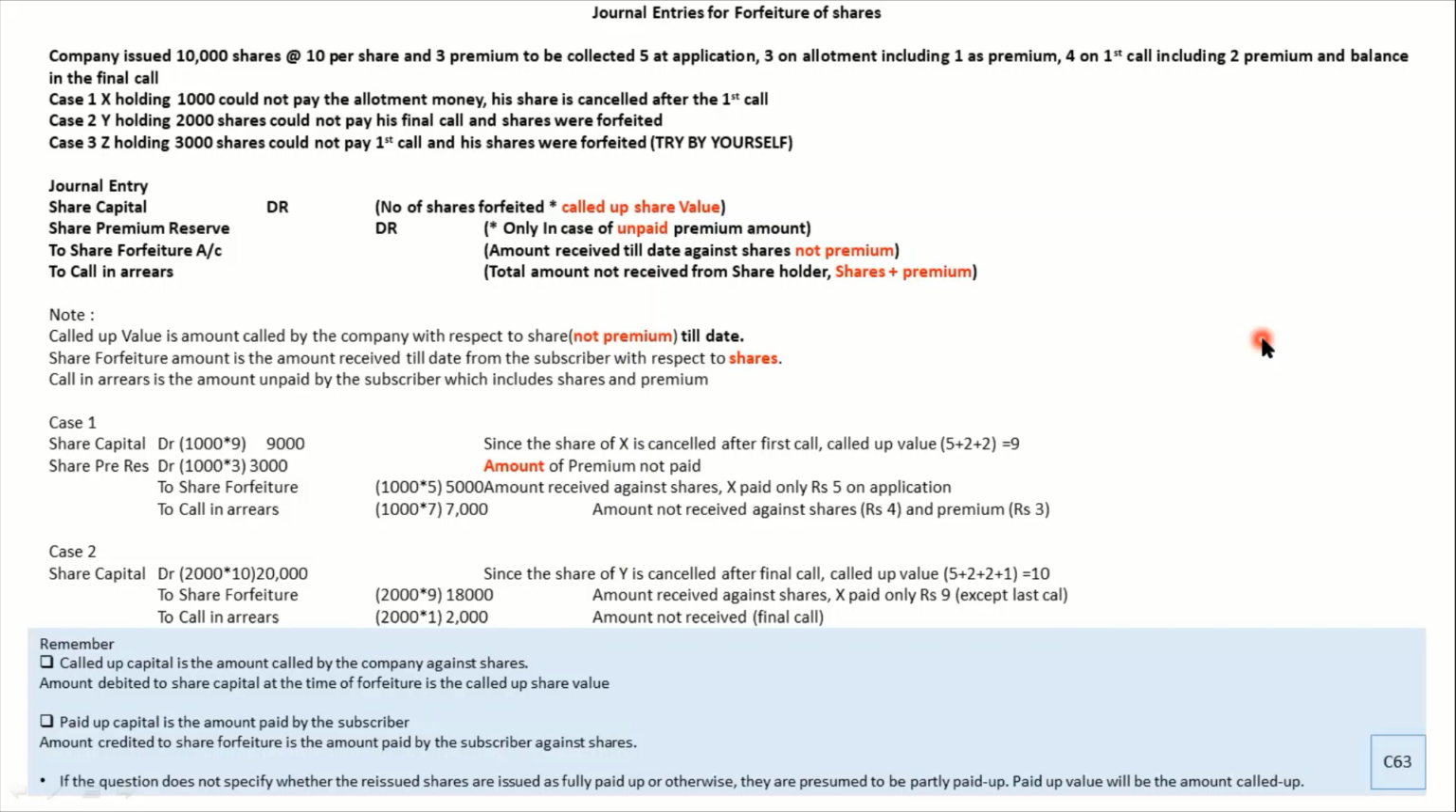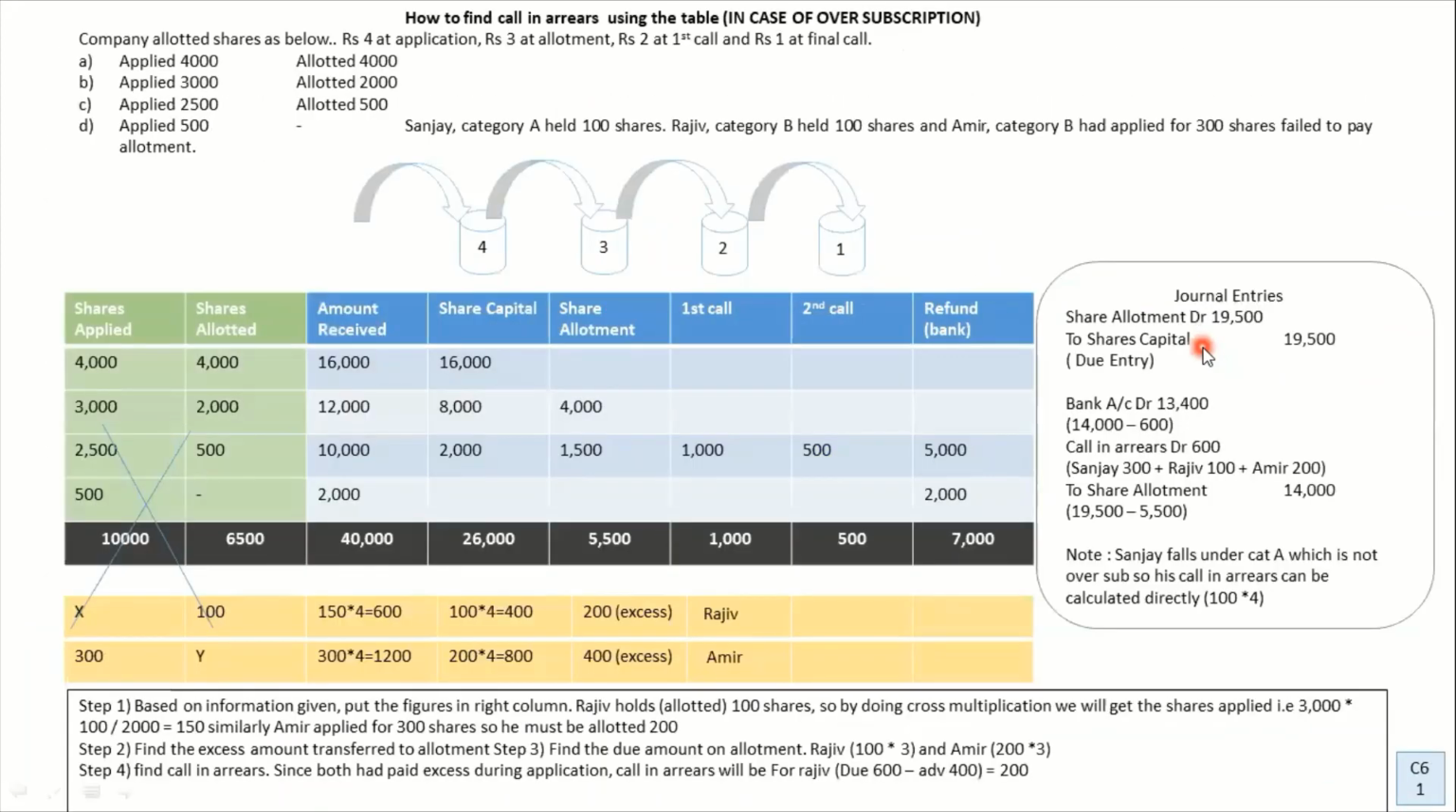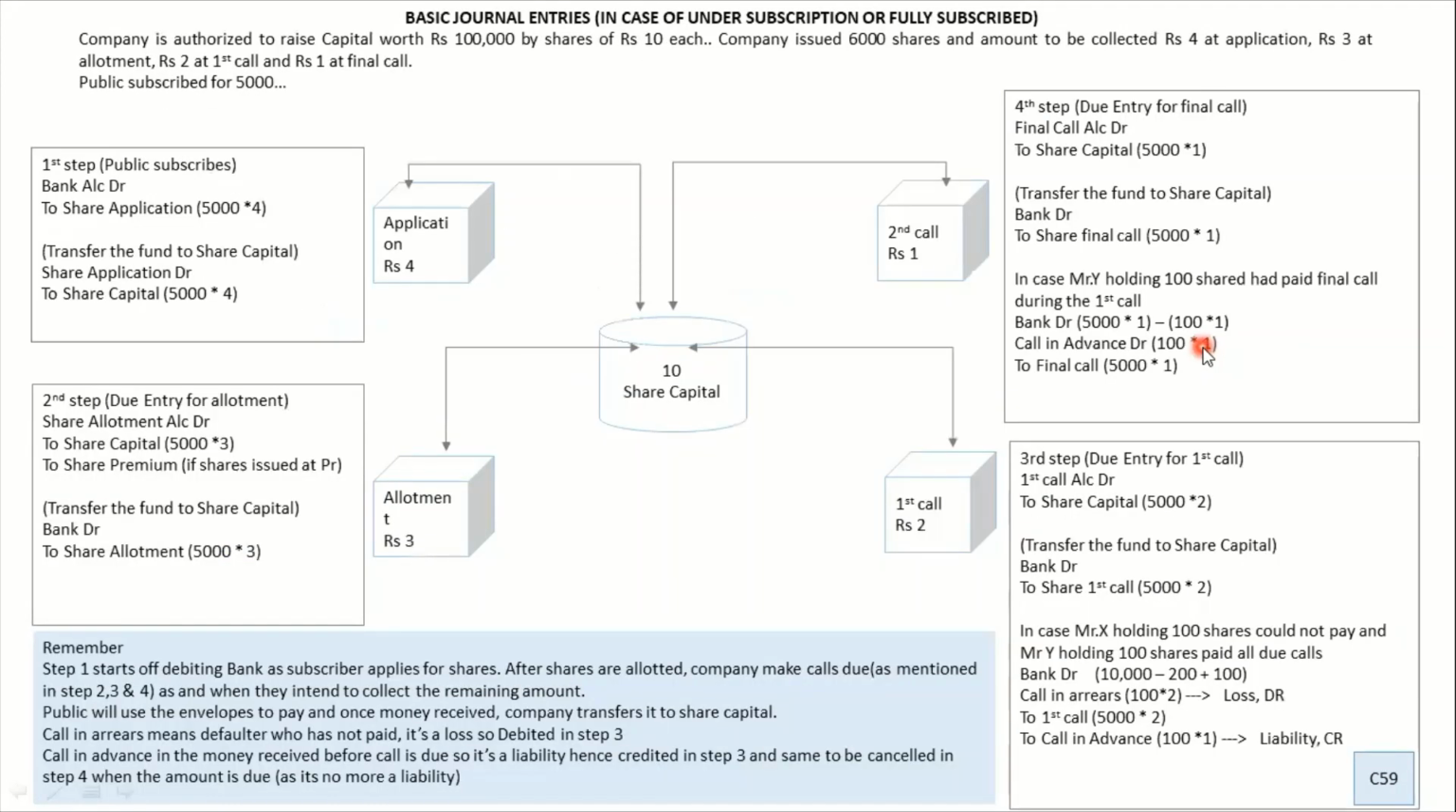canceling the share. Now, when we cancel the share, the first thing we do is debit the share capital. So the journal entry is share capital account debit. What is the amount to be debited? The number of shares cancelled, that is 100 in that guy's case, into called up value. Now, what is called up value? It's very important to understand. Imagine we are cancelling the share at step number 3 for Mr. X who did not pay 100 rupees.